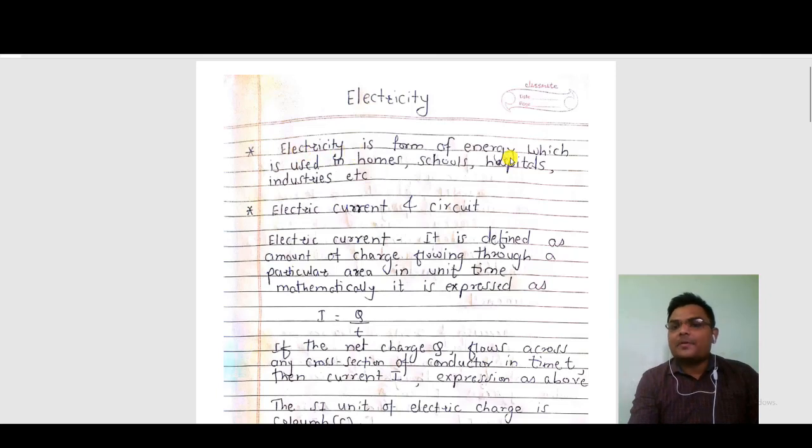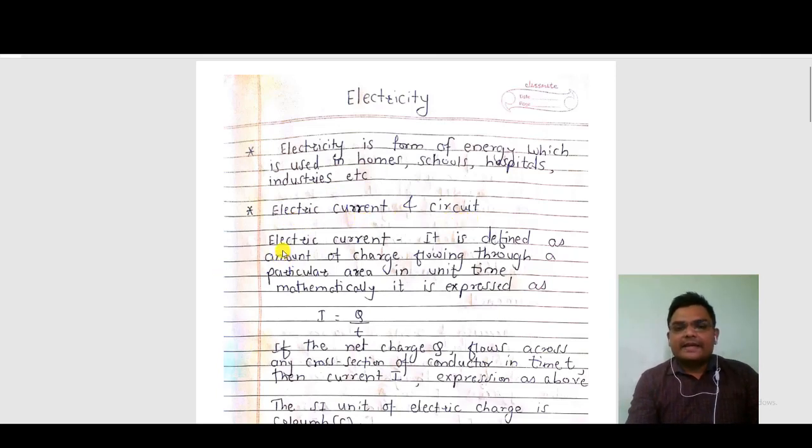Electricity is a form of energy which is used in homes, schools, hospitals and industries. It is a type of energy which is used in various appliances like AC, cooler. All these things are running on electricity. So the new concept we will learn is electric current and circuit.